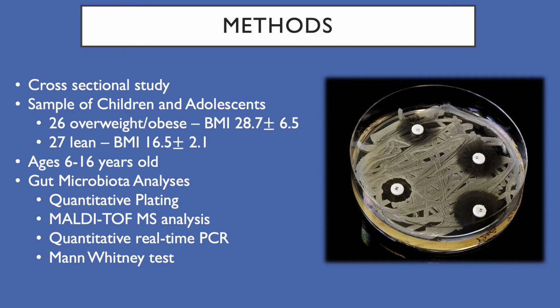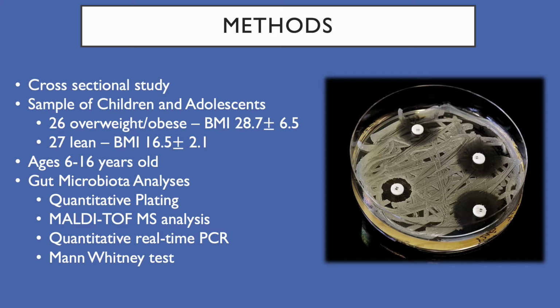So how is this study designed? Well, this study is a cross-sectional study, which means that it's an observational study that measures the outcomes of the sample at one specific point in time. The study used 25 overweight/obese people and 25 lean people. The age group of the subjects was 6 to 16 years old. This includes the classification age groups of children and adolescents, as we learned in class. The subjects were all similar in terms of age, gender, height, and food intake.